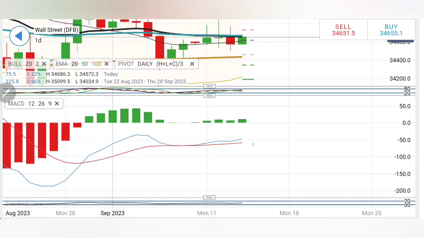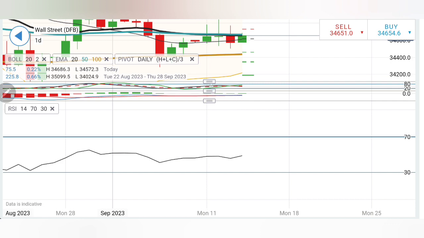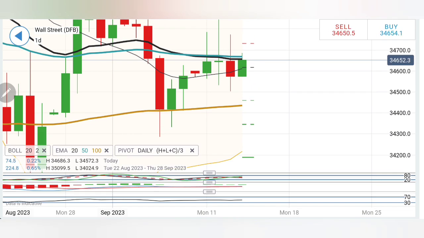The stochastic is looking down, MACD is divergent, and in green, RSI is flat. Looking at this, first of all, be alert towards 34,740, 750 levels. Very good resistance exists there. Only if it stays beyond that zone, further bullishness may prevail. You can buy here at 34,680. However, 720, 750 is what you should be alert of.